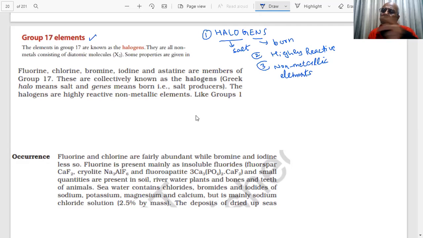What do you mean by non-metallic elements, students? Can you tell me? When I say they are non-metallic, what does it mean? Non-metallic elements means they take electrons. They will gain an electron to form X minus. They are highly electronegative, students.